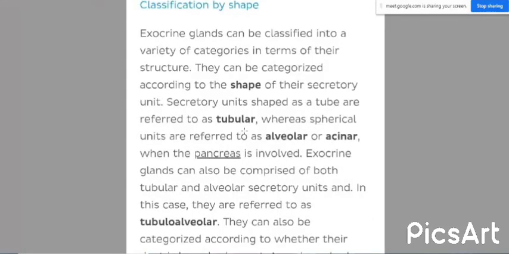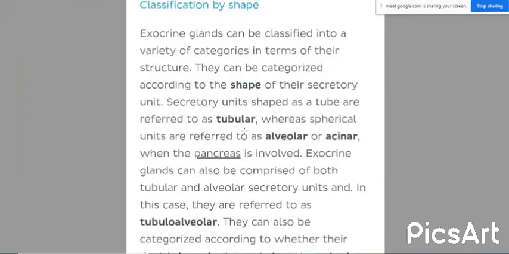Next is the classification of glands depending upon their shape. The exocrine glands can be seen in a variety of structures, and depending upon the shape, we can name them. If the secretory unit is somewhat like a tube, made of single-layered cells, forming an invagination or tubular in nature, then it is named a tubular gland.